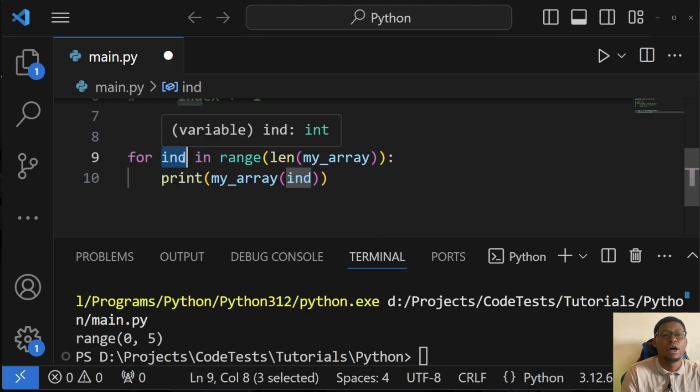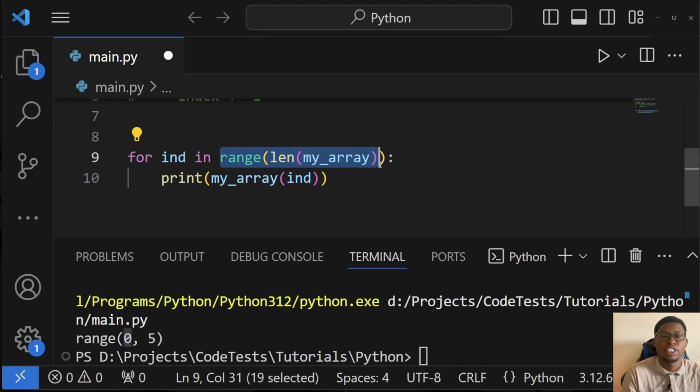When we put this in a loop, we expect it to do the following: ind, which will be the index, will start at 0, okay? And then since our range is from 0 to 5, it will start at 0, then it will print, then it will go to the next value in the range, which will be 1, and then it will print, then the next value in the range, which will be 2, and so on and so forth until it reaches 5, where it will exit.